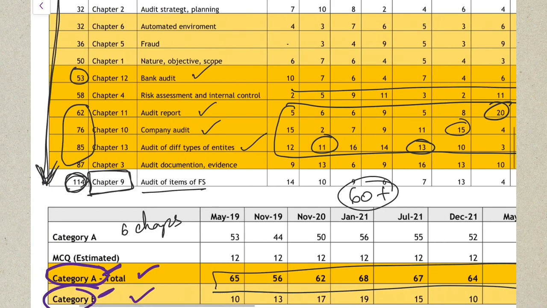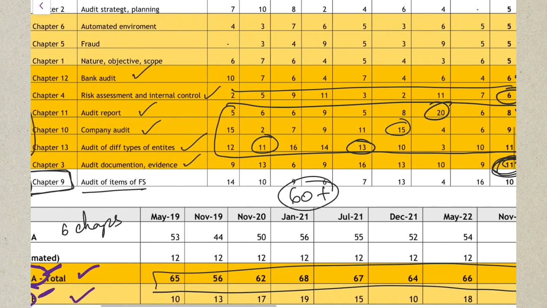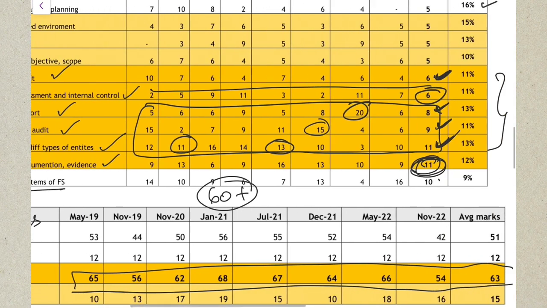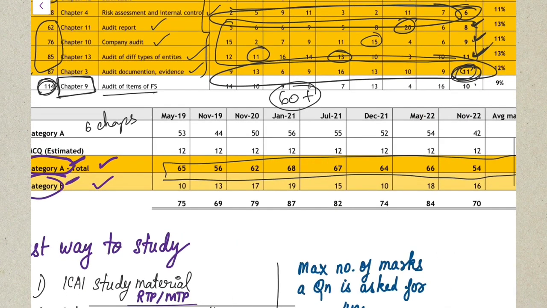Apart from these 4 chapters, from your module number 1, we have risk assessment and internal control, and audit documentation and evidence. Against these 2 chapters also, you are questioned for 11 and 6 marks against the number of pages you will read, which is also very important because it has been consistently asked in your examination. In every single attempt a question has come from all these 6 chapters, which makes them all the more important. This is the descriptive part which is being questioned from these chapters.